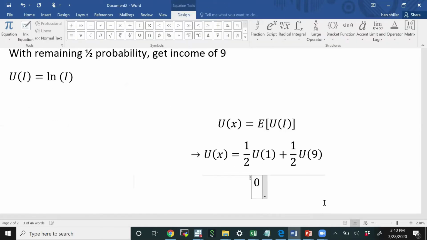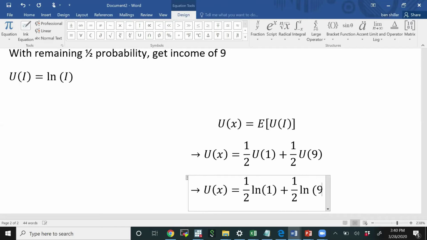Okay, we could take that a step further, and we could plug in the utility function here. So we have u of X is equal to 1/2 times the log of 1 plus 1/2 times the log of 9. That is, we plugged in the utility of a certain level of income as simply the log of that income.